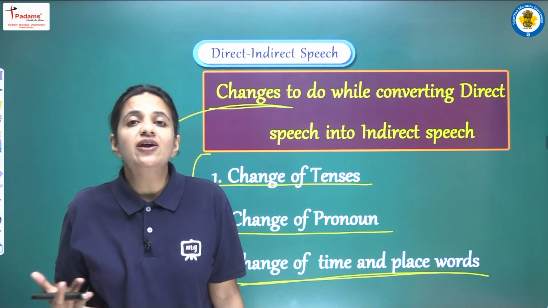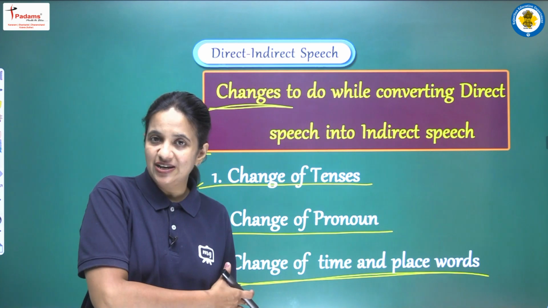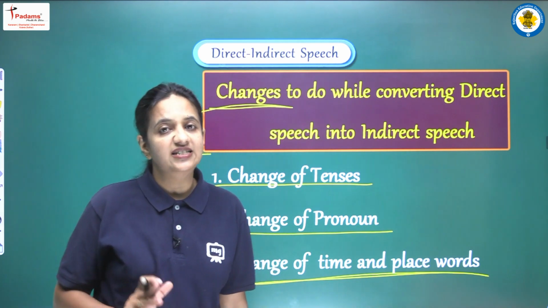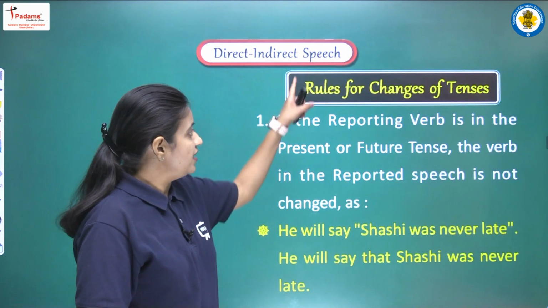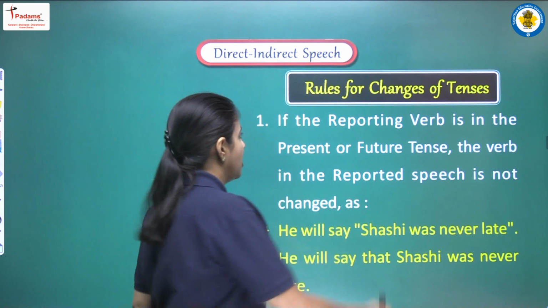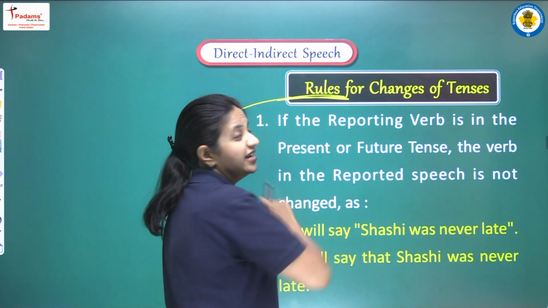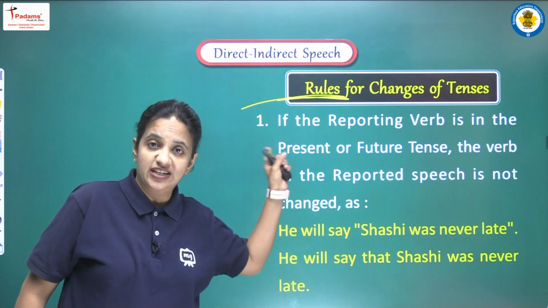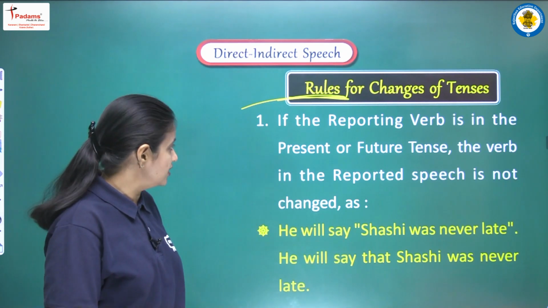So now one by one we will discuss all these 3 points, all these 3 changes. First of all we have our first change, that is change of tenses, and now we will discuss all the rules that are related with this change, right? So now let's read the first point.